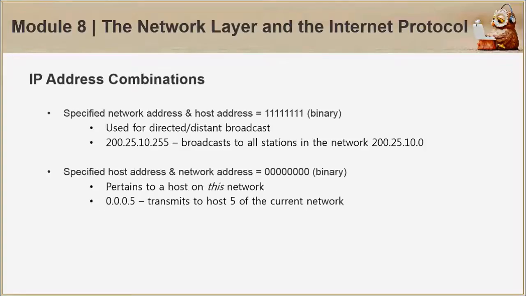If we have a given specified network address and a host address of all 1s, it's used for directed or distant broadcast. If we have a given specified host address and the network address is fixed as all zeros, then this pertains to a host on this network. So 0.0.0.5, for example, transmits to host 5 of the current network.